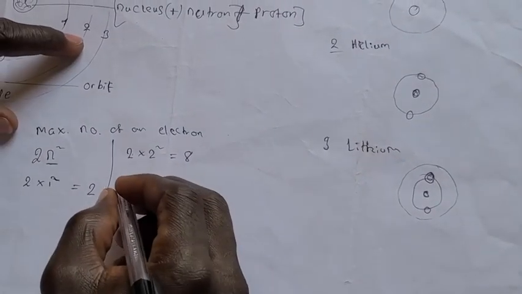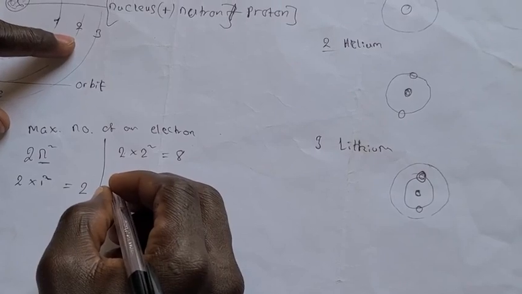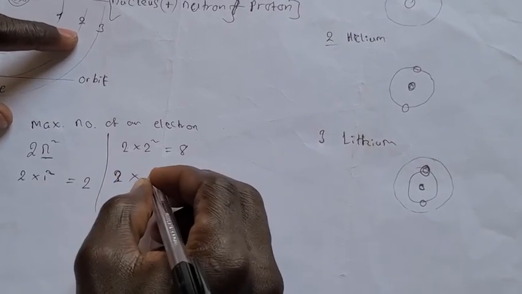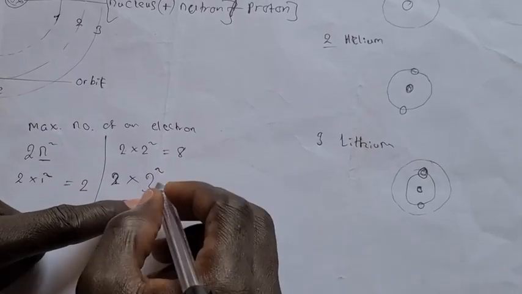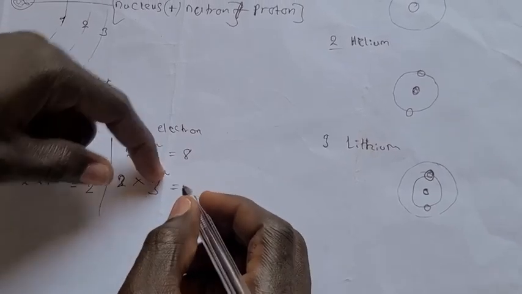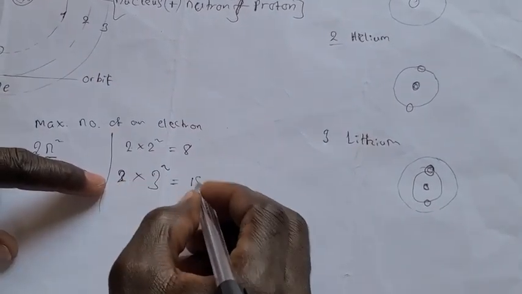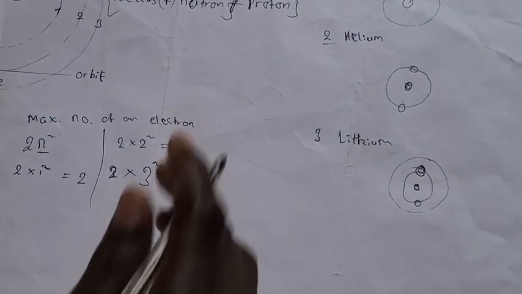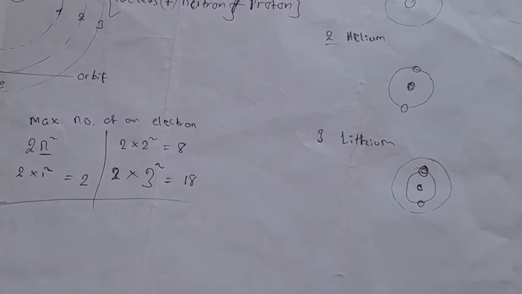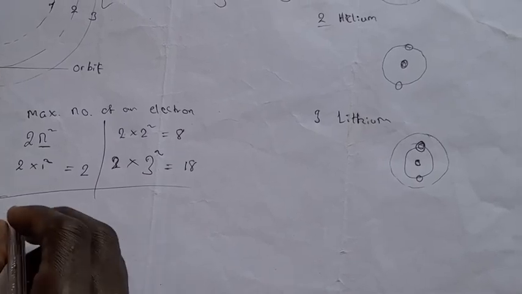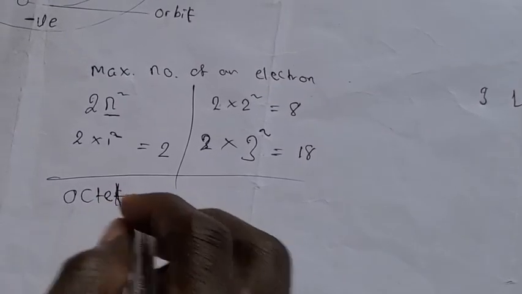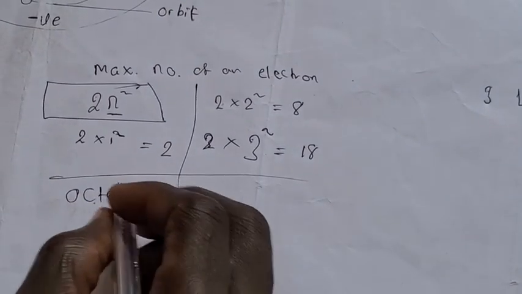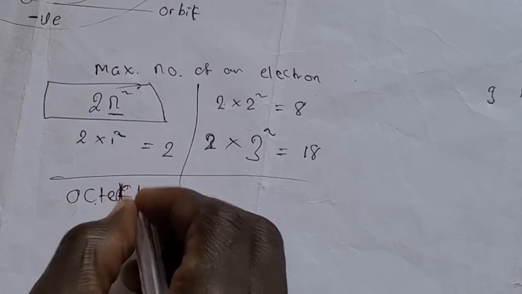When you get to the next orbit, that's the third orbit, 2 times 3 raised to power 2. 3 raised to power 2 is 9, times 2 is 18. You understand? And you follow it in that order. Then, having known this, there's something they call the octet rule. You need these two laws, this formula first, and this octet rule.